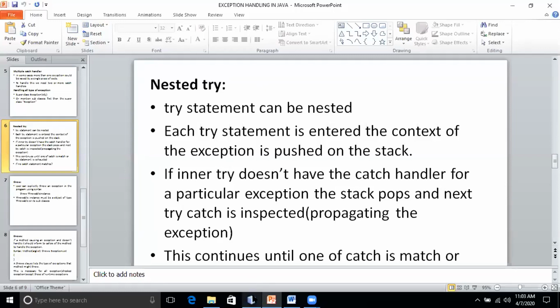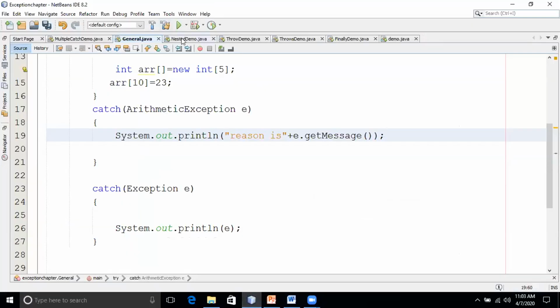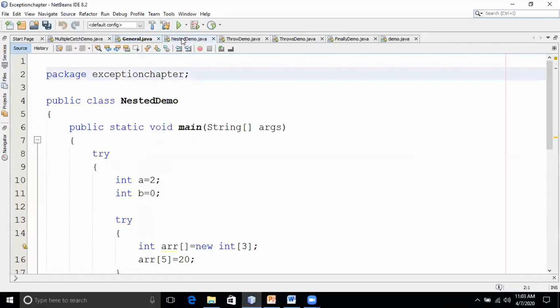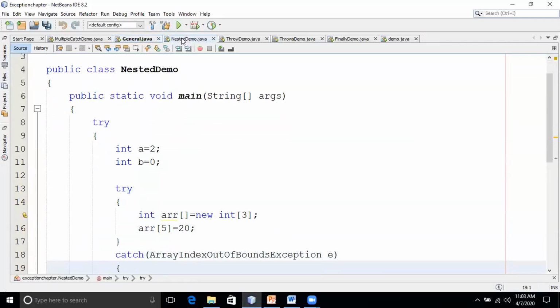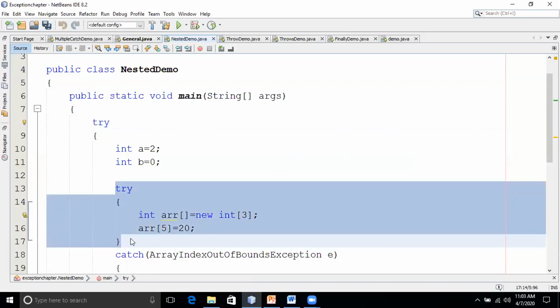For example, now here I have written one try. Inside this try, I have written one more try block. This try block will go to the stack. So stack works in what fashion? First in, last out. So this try will go to the stack, and again this try will go on top of the stack.